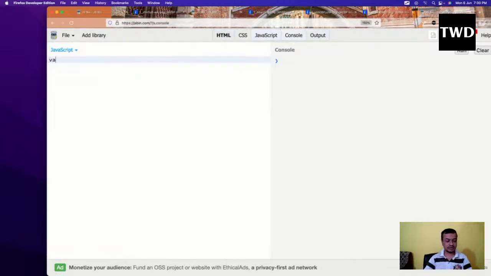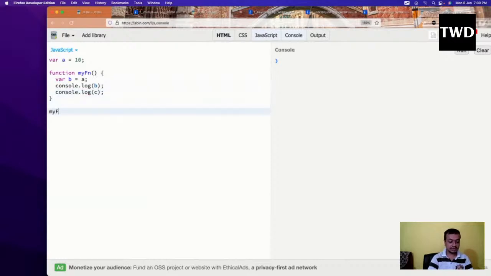Here we'll have var a equal to 10 and a function my fn, with e equal to a, and console.log of b and console.log of c, and my fn value.